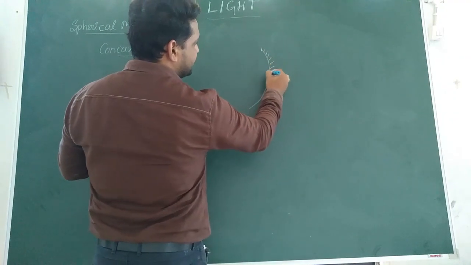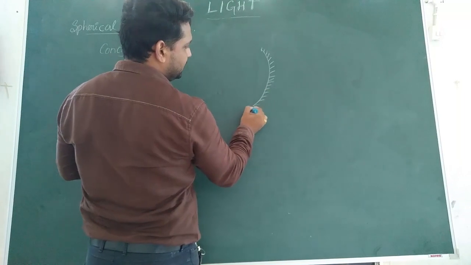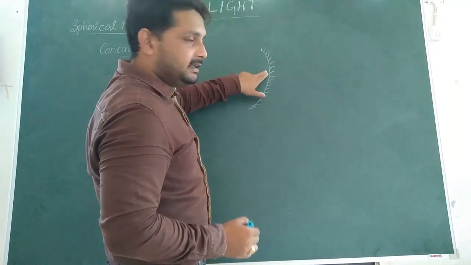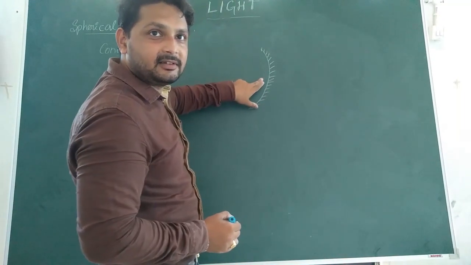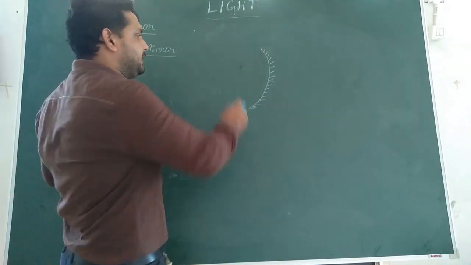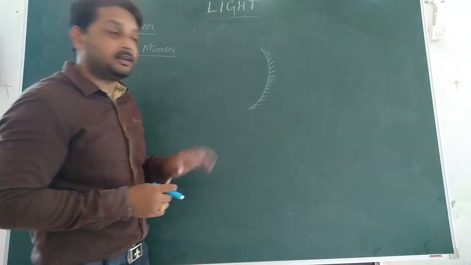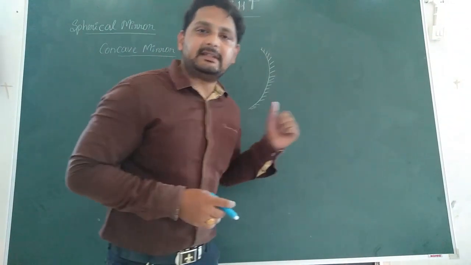The outer surface, that is the bulging part, is generally polished, and the inner surface, which is the cave, is the reflecting surface. So light appears like it is going inside a cave. That's why the name is given, concave mirror, so that it will be easier to remember.